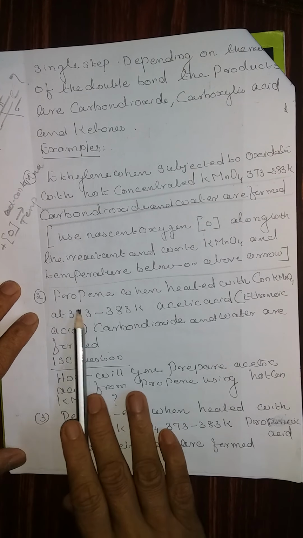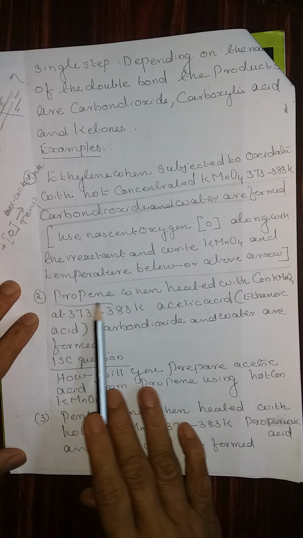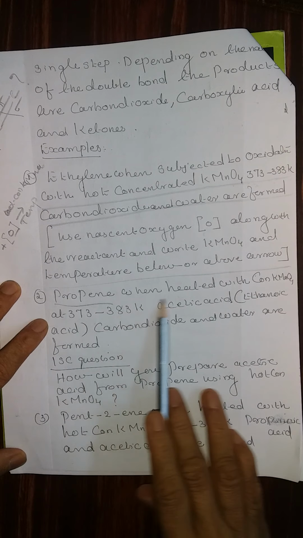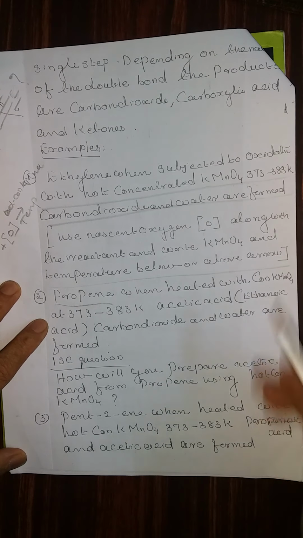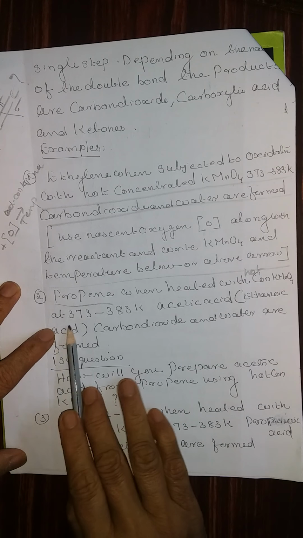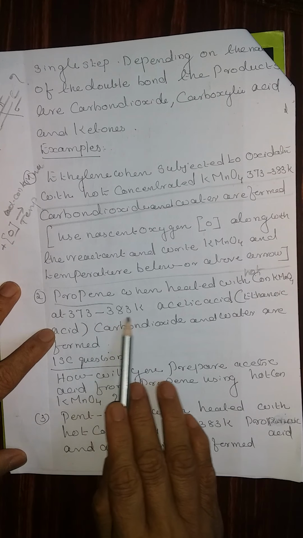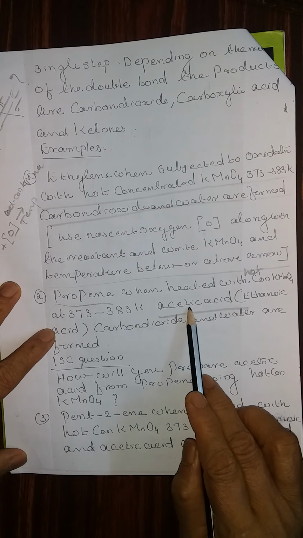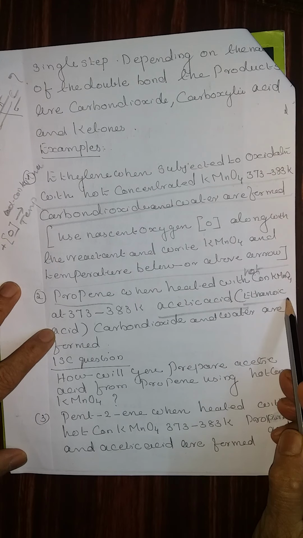Second example, propene. You should know the structural formula of propene with the double bond. When it is heated with hot concentrated KMnO4 at a temperature of 373 to 383 Kelvin, acetic acid, also known as ethanoic acid, is formed.